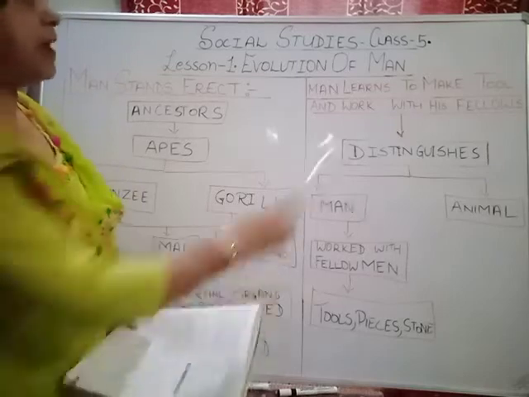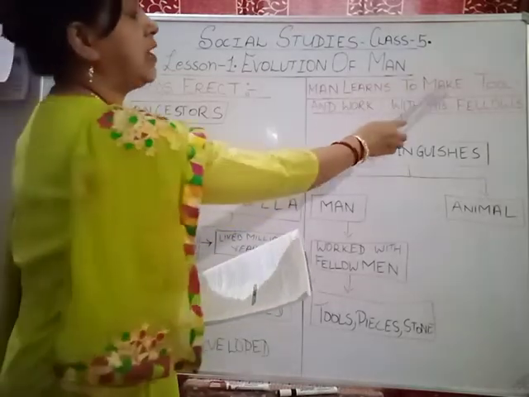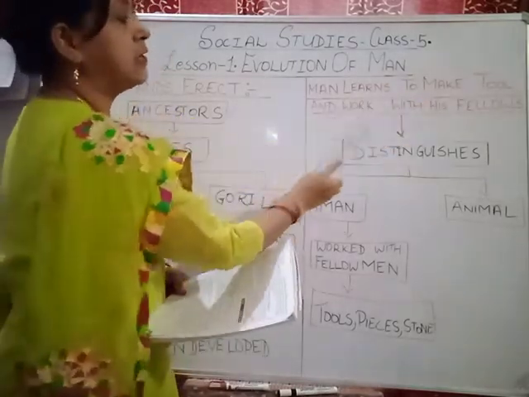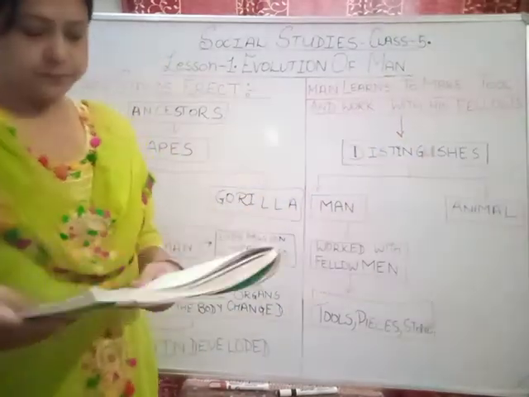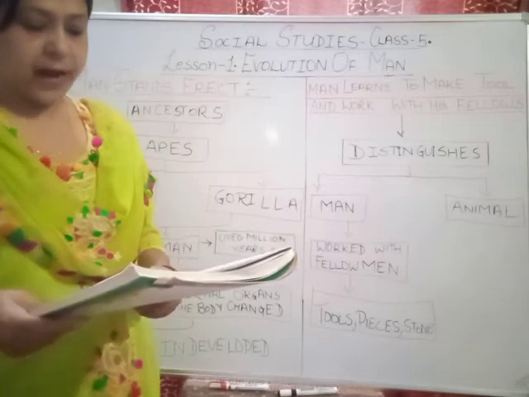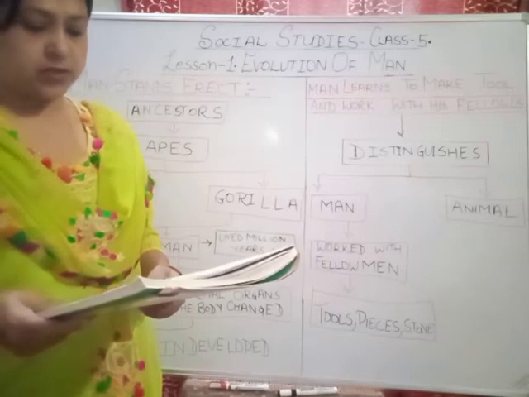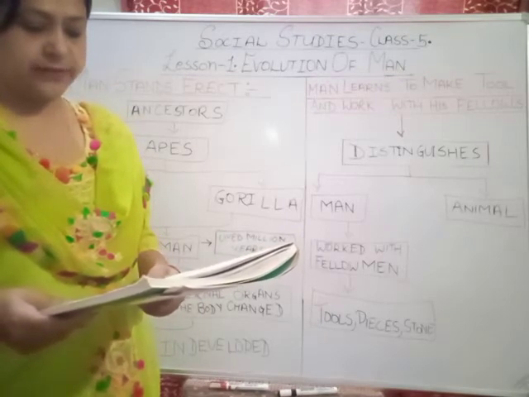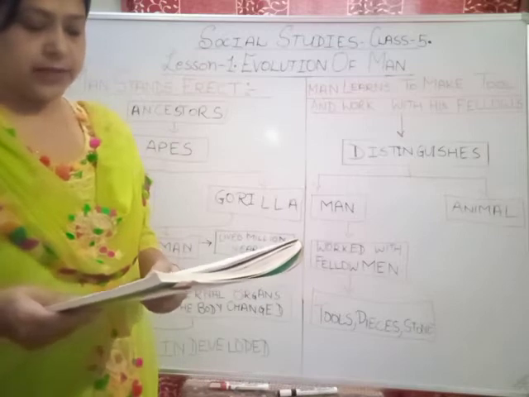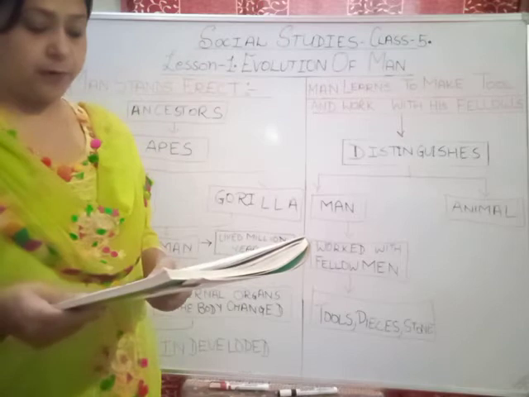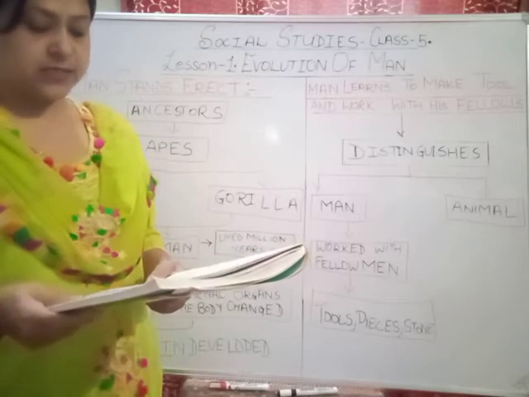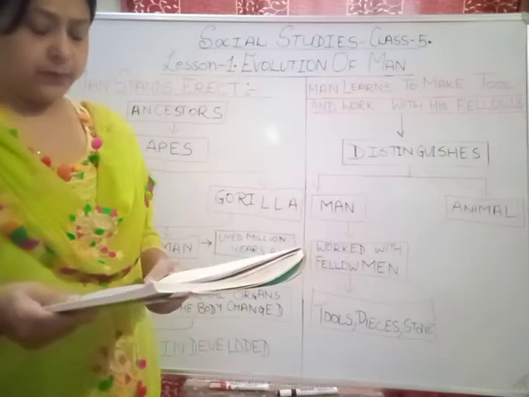Let's see, man learns to make tools and work with his fellows. Let's see in the next part of the lesson. Biological development alone does not explain the essence of the development of man. The work that he performs in cooperation with his fellow men and with the help of tools which he makes distinguish man in the animal world.